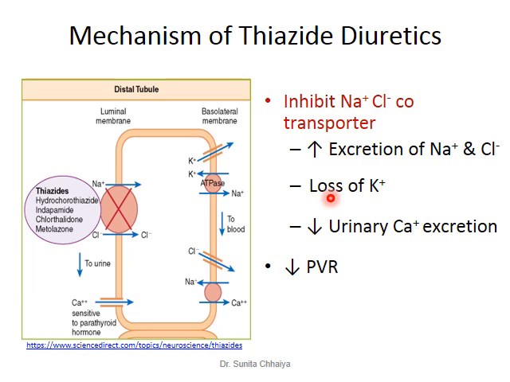also produce a hypokalemic effect. As an opposite effect in comparison with the high ceiling diuretic, where the high ceiling diuretic increases calcium elimination, thiazide diuretics decrease urinary calcium excretion.